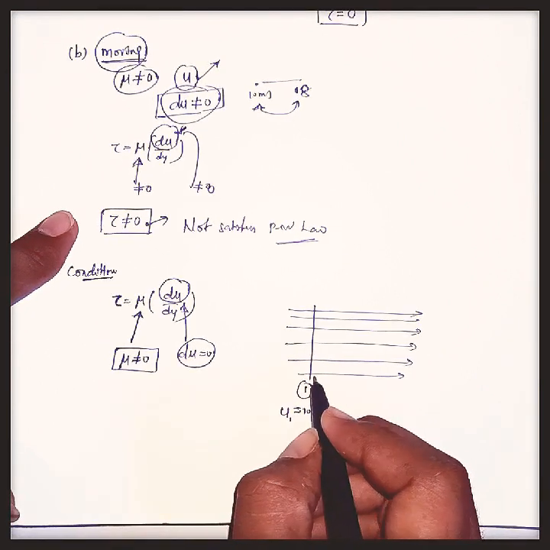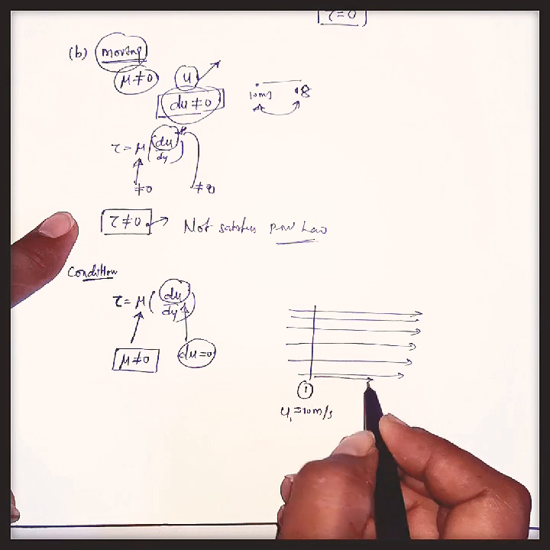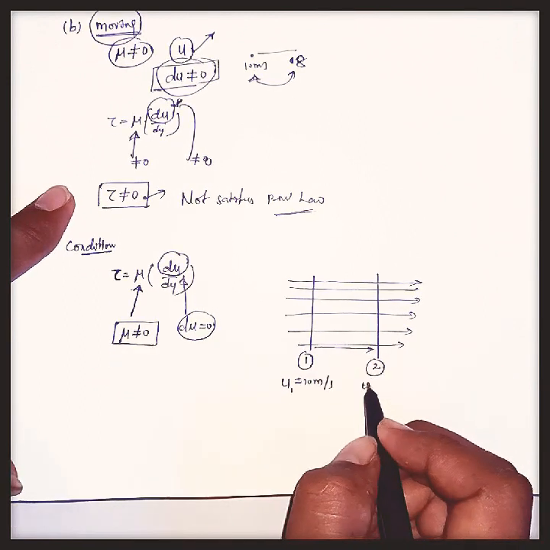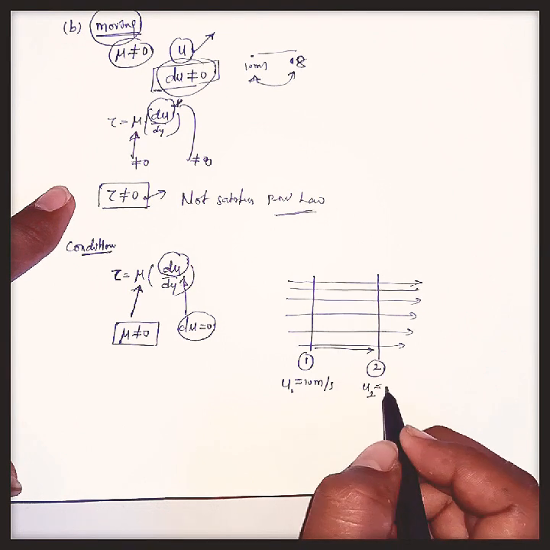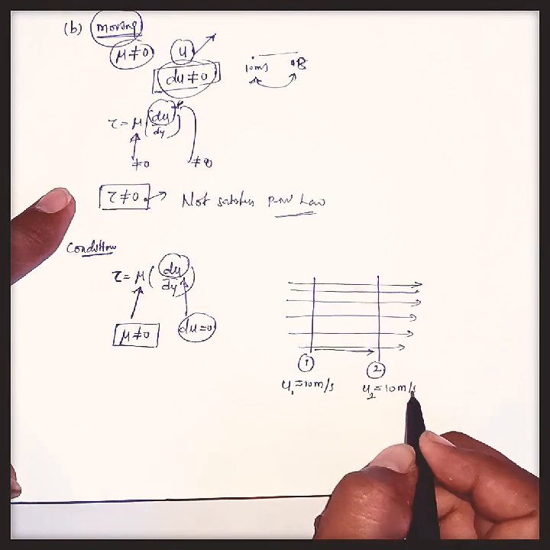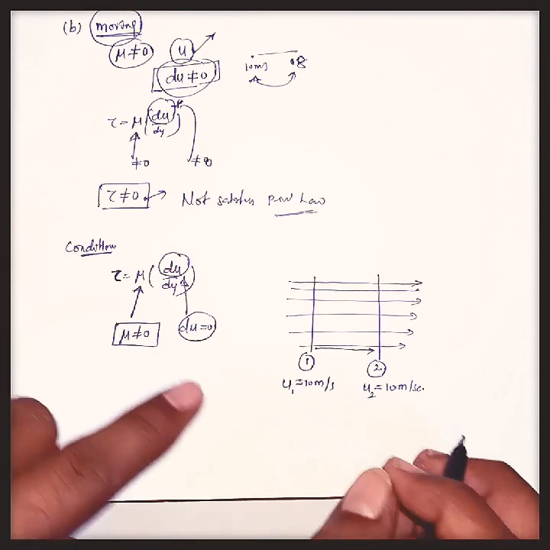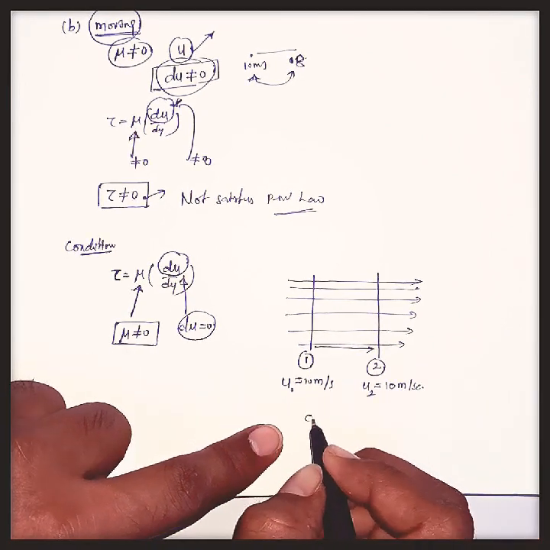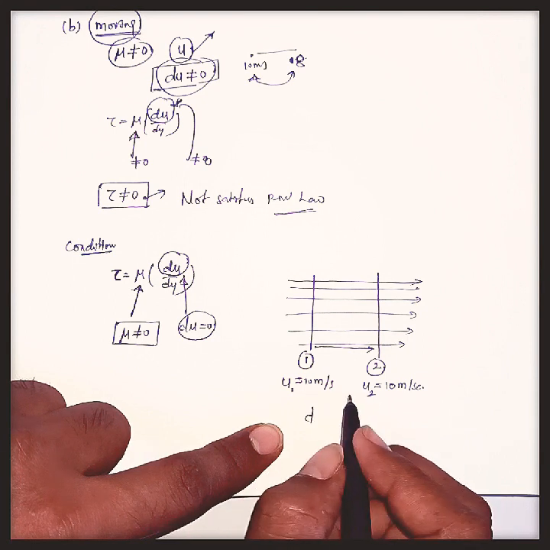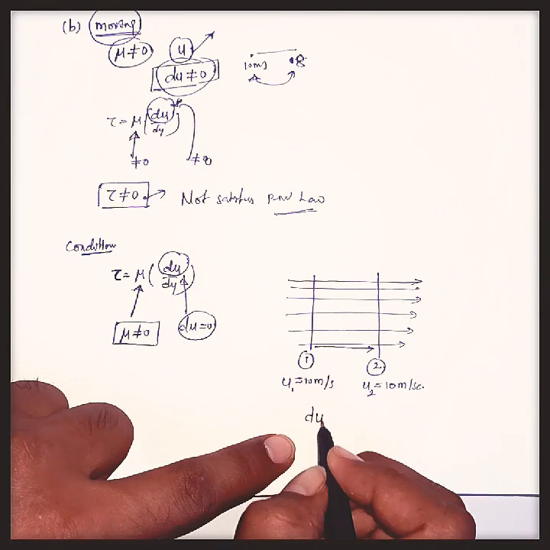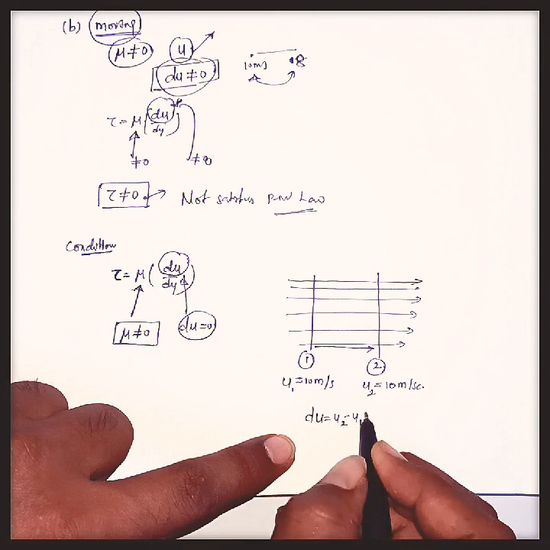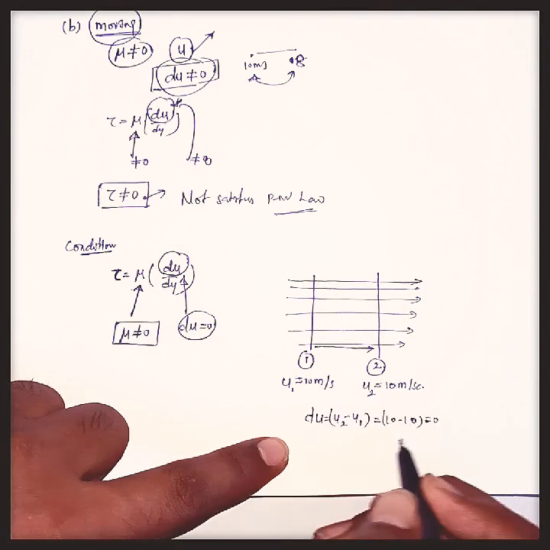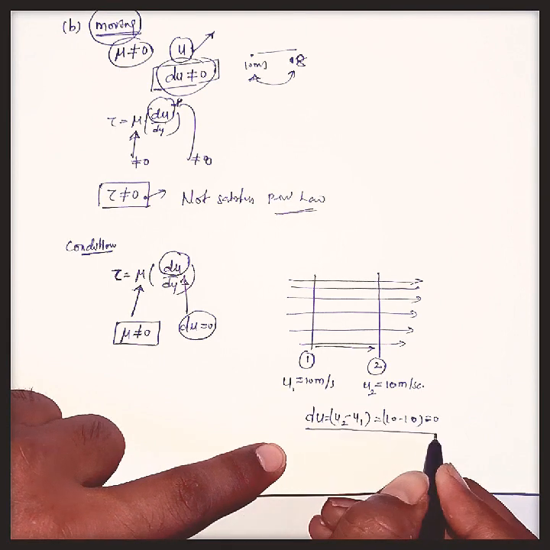After some time the fluid will move like this, and I am considering another section, the second section, and the velocity here is the same, 10 meters per second. If I subtract these two values, du equals u2 minus u1, that is 10 minus 10 equals 0. The change in velocity is becoming 0.